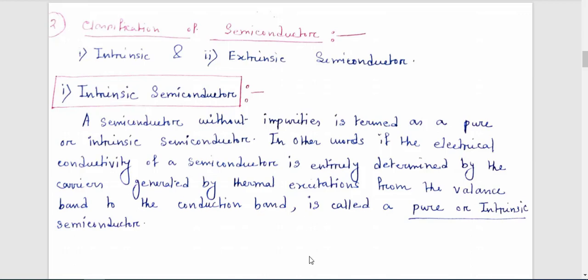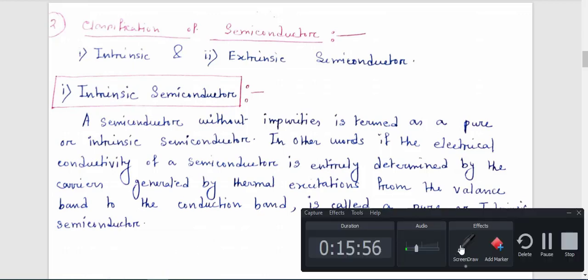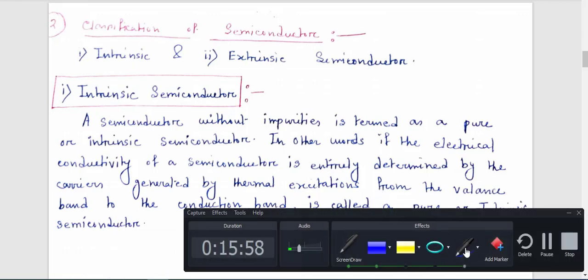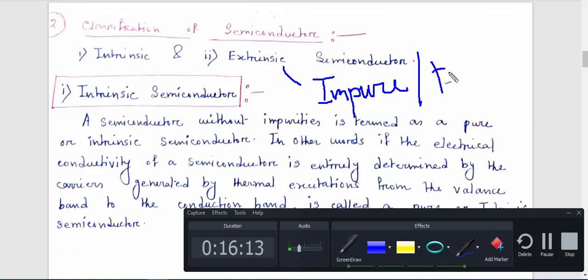That means intrinsic means pure semiconductor, and extrinsic means impure, also known as doped semiconductor.